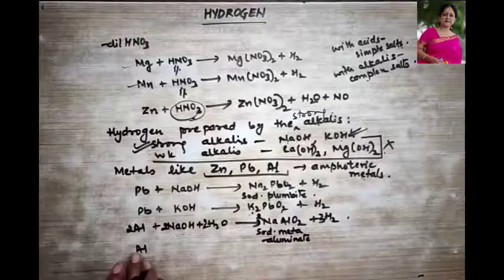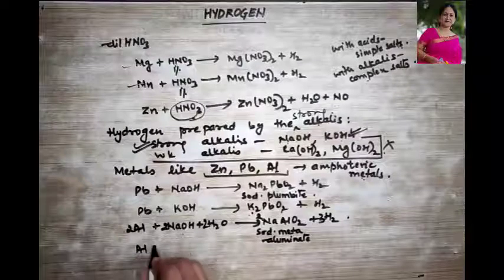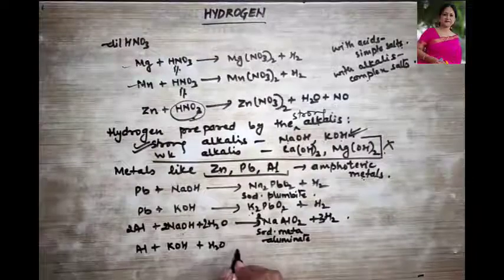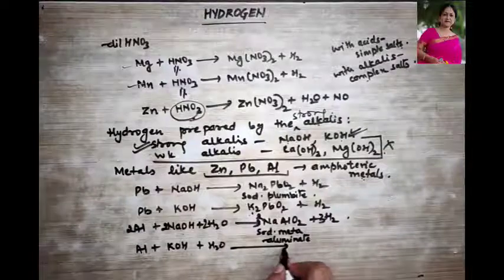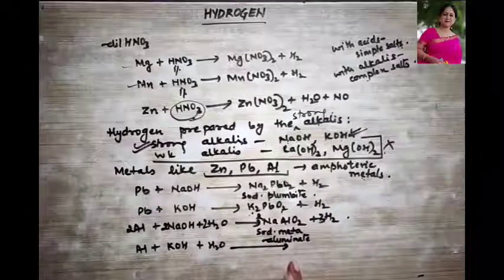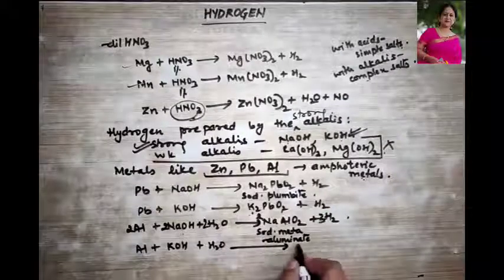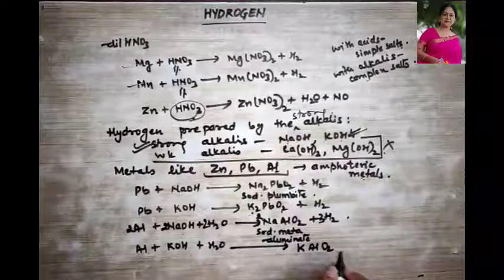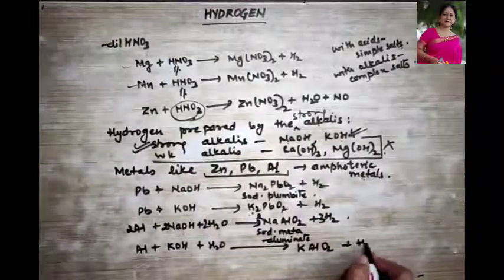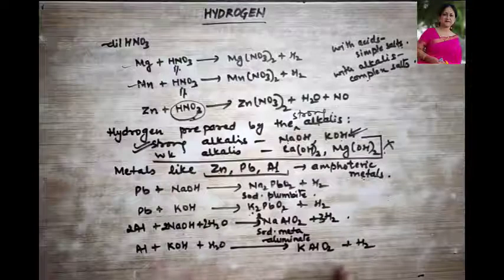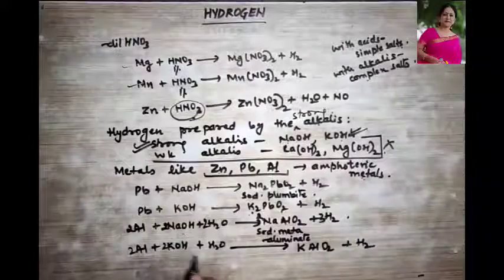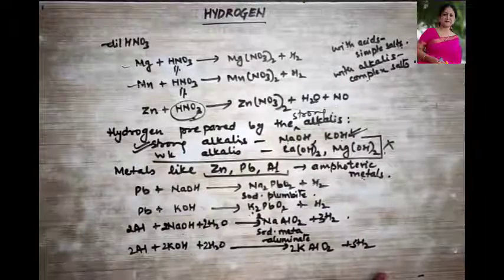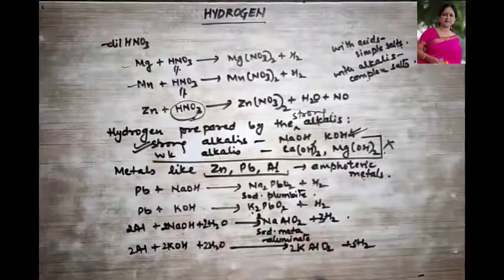Okay, now let's talk about aluminium treated with KOH. So over here also it requires water. So what is it going to form? It is going to form potassium meta-aluminate plus hydrogen gas. Balancing this also 2, 2, 2, 2, 3. Clear? I hope all these reactions are clear to you.